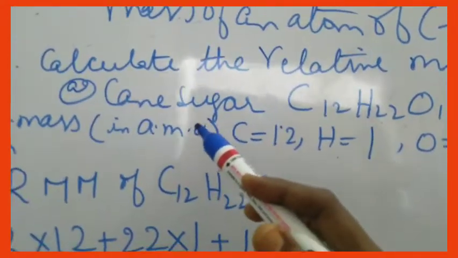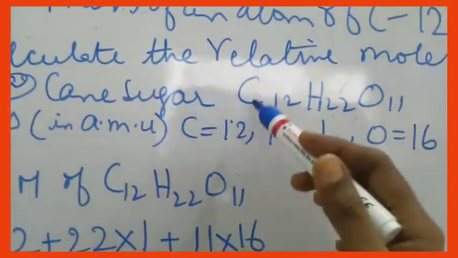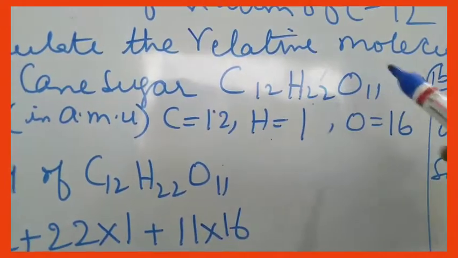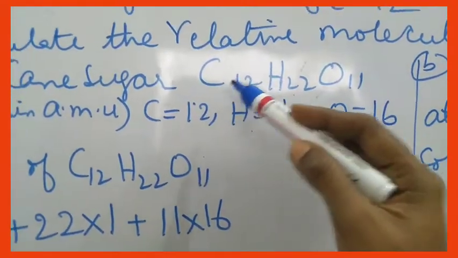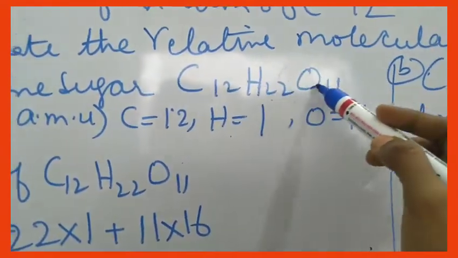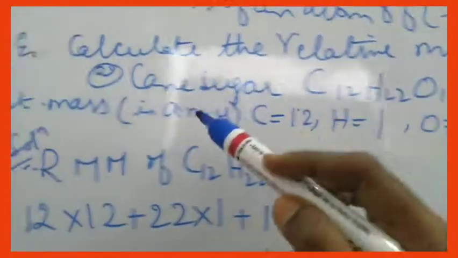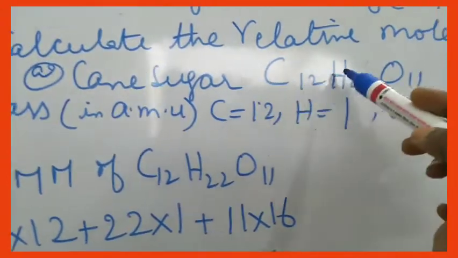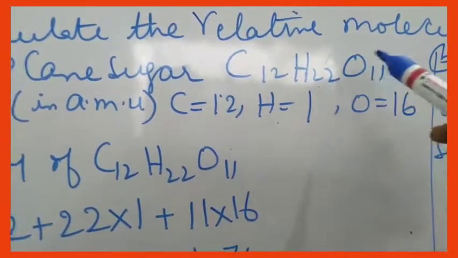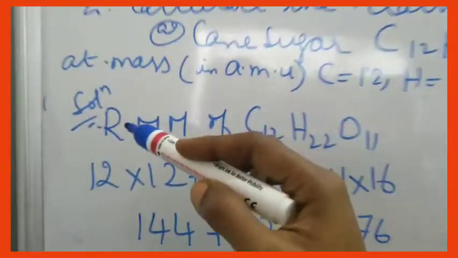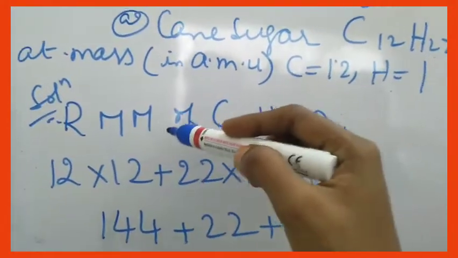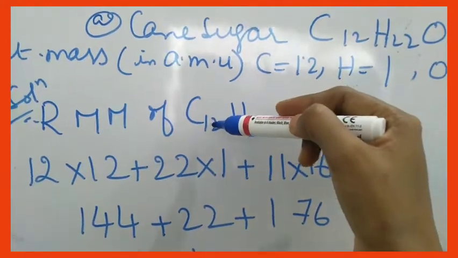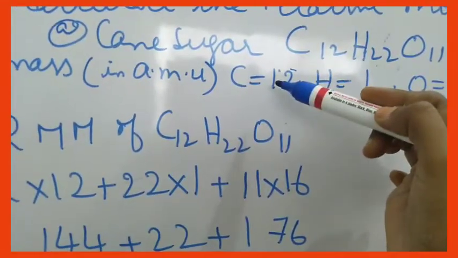First one is the relative molecular mass of cane sugar, C12H22O11. This is an entire molecule which contains 12 atoms of carbon, 22 atoms of hydrogen and 11 atoms of oxygen. Atomic mass in atomic mass unit: carbon is 12, hydrogen is 1, oxygen is 16. Now let us calculate the relative molecular mass of C12H22O11. How many carbons are there? 12.